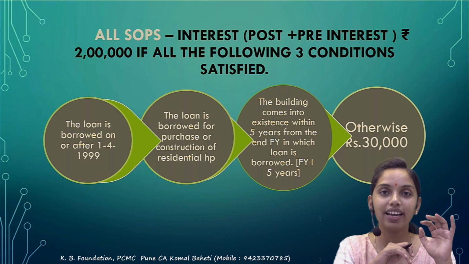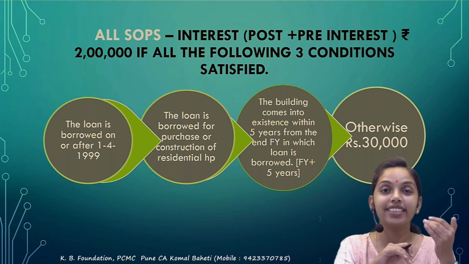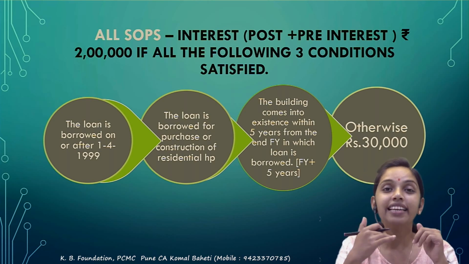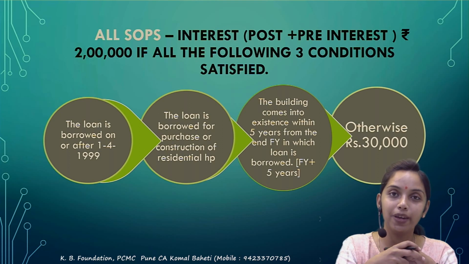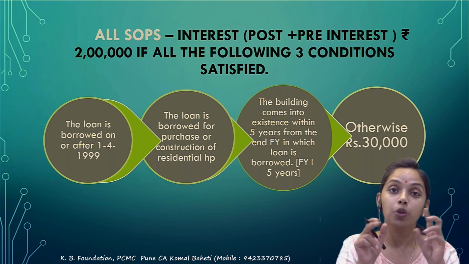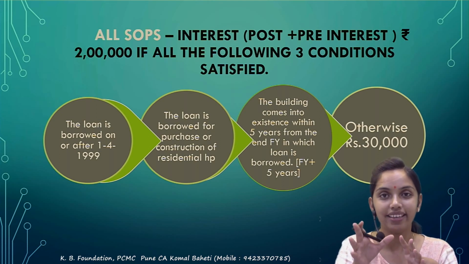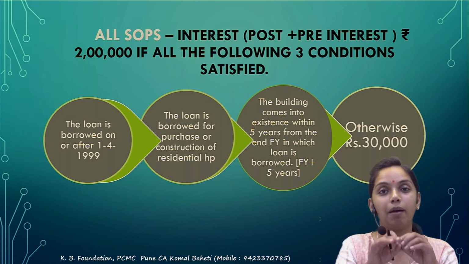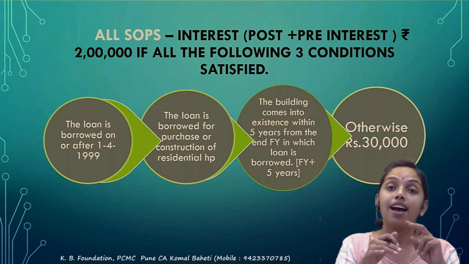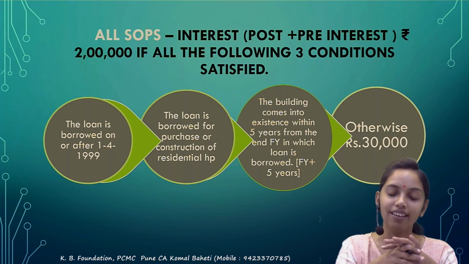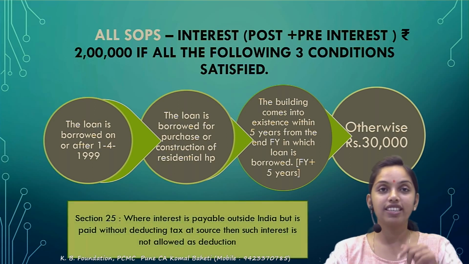2 lakh का deduction मिलेगा interest का, that is not a straight away deduction. That is the actual interest or the 2 lakh, whichever is lower. So it is a limit basically. Upper limit of a 2 lakh would be applicable to the SOPs. SOPs क्यों बोल रही हूँ? दोनों SOP को मिला के this limit is there. This is not per SOP. Per self occupied 2 lakh का limit नहीं है, सब SOP मिला के upper limit of a 2 lakh. Okay. The next, अगर if you don't satisfy any of these conditions, then कितना मिलेगा? 30,000.